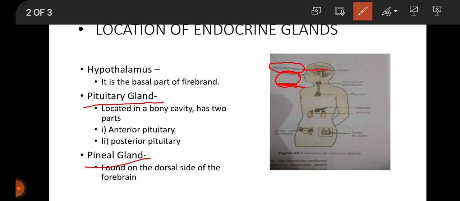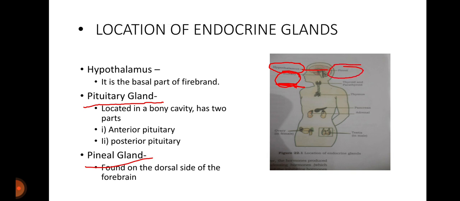Next is pineal gland. The pineal gland is found on the dorsal side of the forebrain. It secretes a hormone called melatonin. Function of melatonin: it regulates the diurnal rhythm of our body, that is sleep-wake cycle. It also influences defense capability of the body. It influences pigmentation of skin. It regulates body temperature and metabolism. In females, it controls the menstrual cycle. As you can see here, this is the pineal gland.